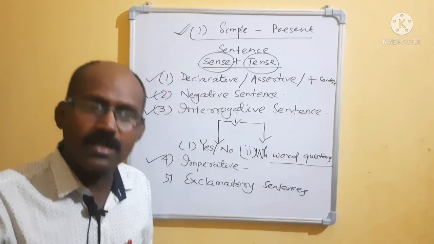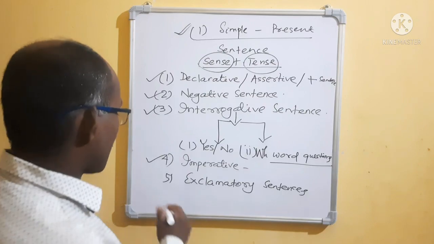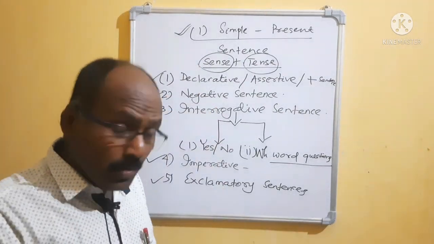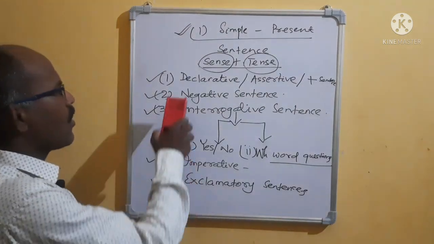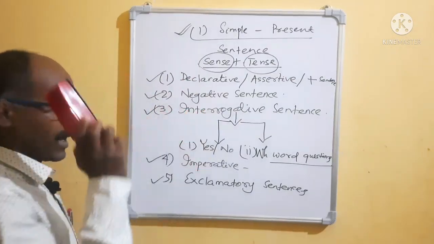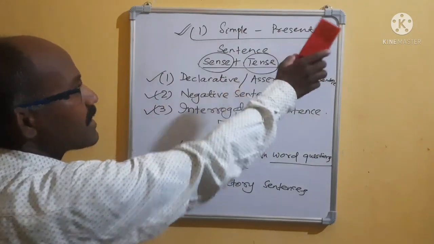Then we come to number four, the imperative sentence. Imperative sentence means suggestions, warning, request, command. Okay. Then we come to the exclamatory sentence. Five sentences are there. But today we will read exclamatory later on. Today we will read declarative, negative, interrogative, imperative by taking present simple, by taking simple sentence.